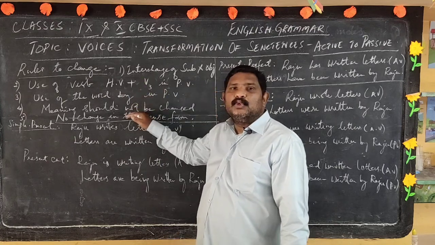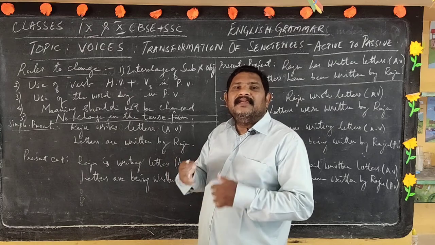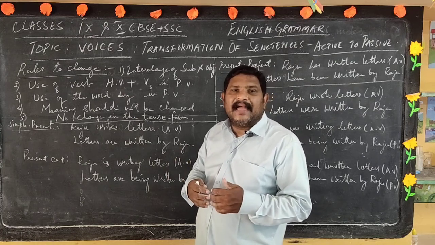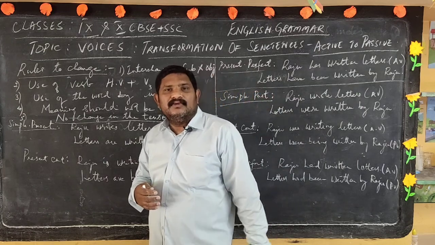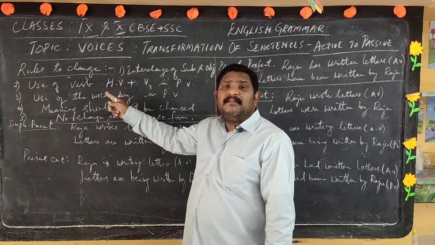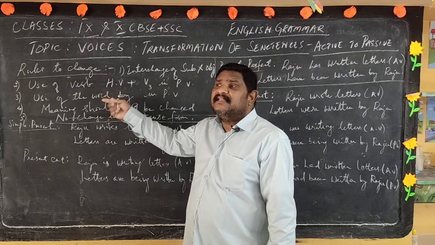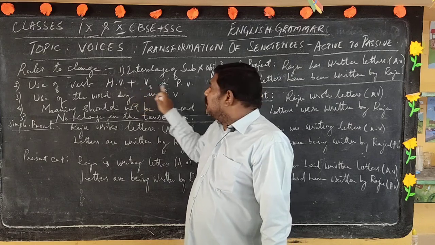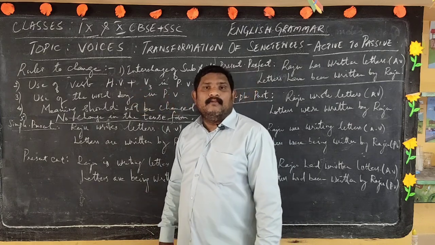Once we learn these rules, automatically we can go ahead converting the sentence from active to passive and passive to active. So in passive sentences there is a use of a helping verb followed by a verb of the third form. That is the second rule.